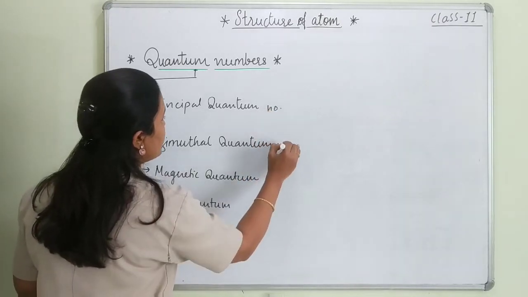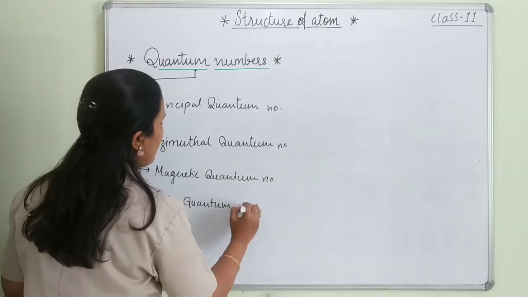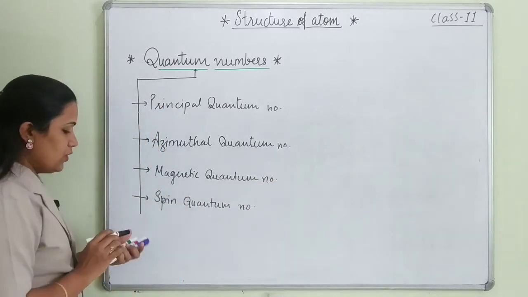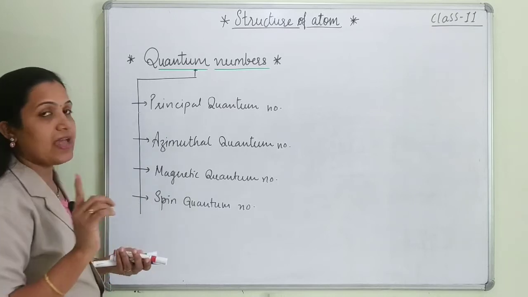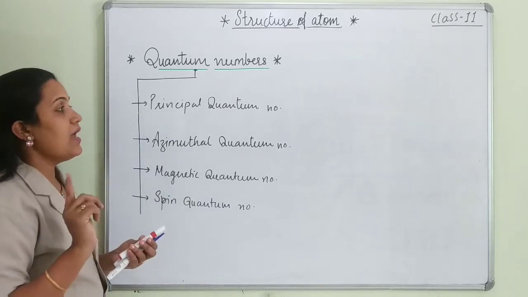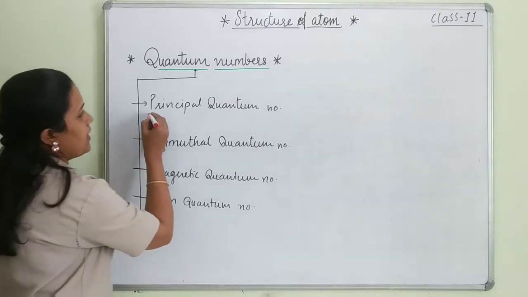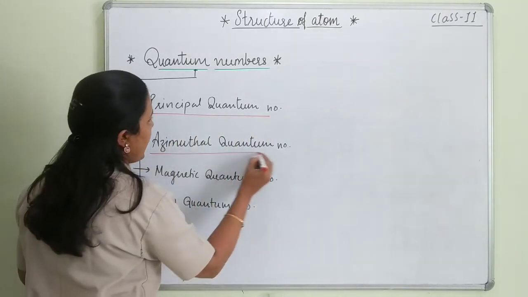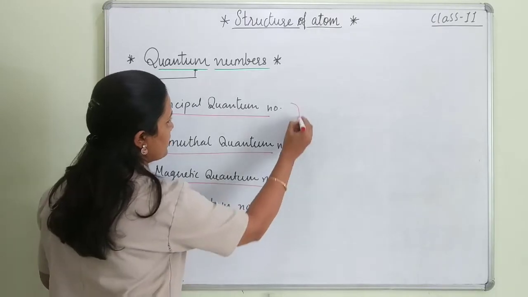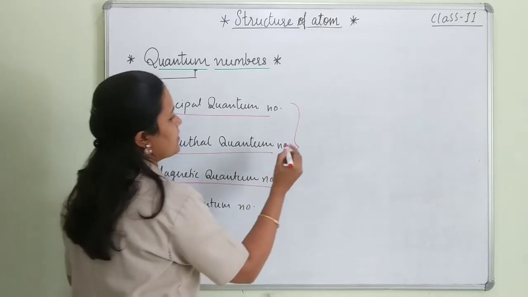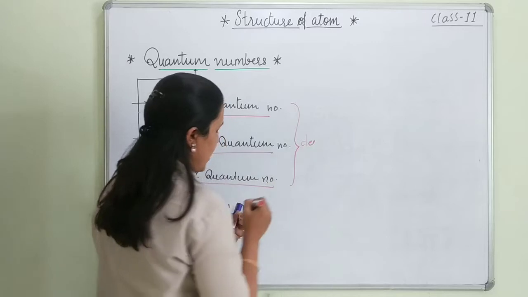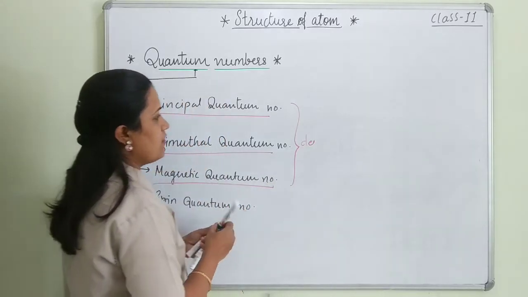So let's see the definition of quantum numbers. And students, please keep in mind this can be a conceptual based MCQ type of question. So in this one, what can we say? This is principal, azimuthal and magnetic quantum number. All the 3 quantum numbers are actually derived from Schrodinger wave equation.